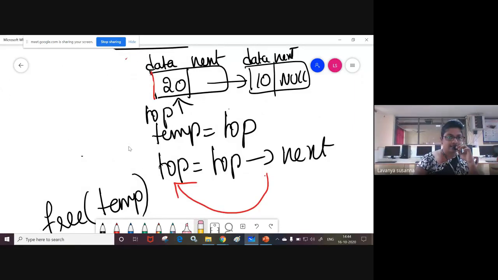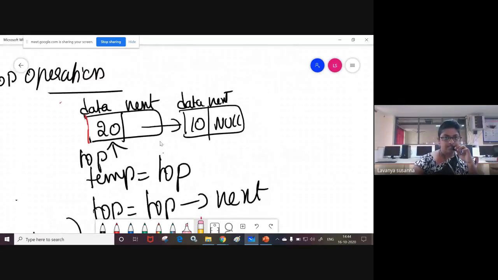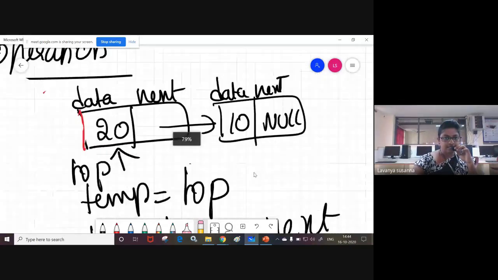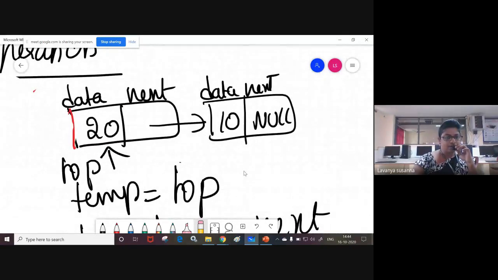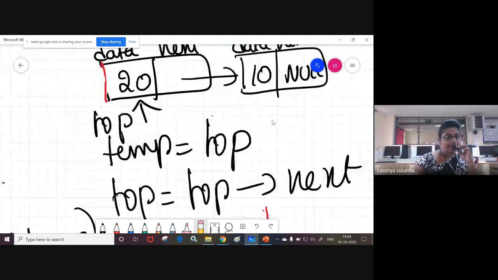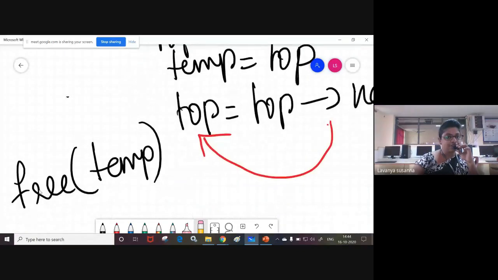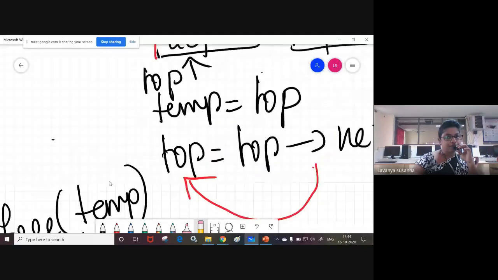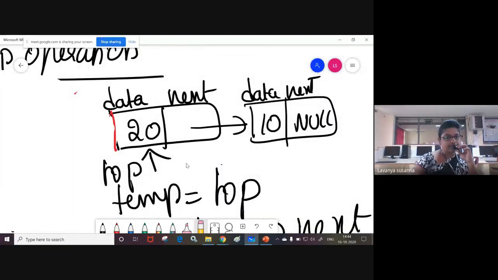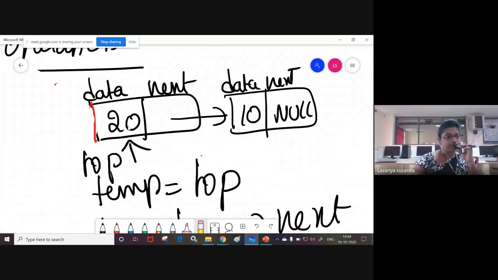Now see the linked list. This is the linked list. You have deleted the temp node. What is the temp node? Temp is pointing to node 30, right? The node which contains element 30. That node you deleted using free of temp. The first node is deleted. Now top points to 20. Okay, I hope you understood, students.